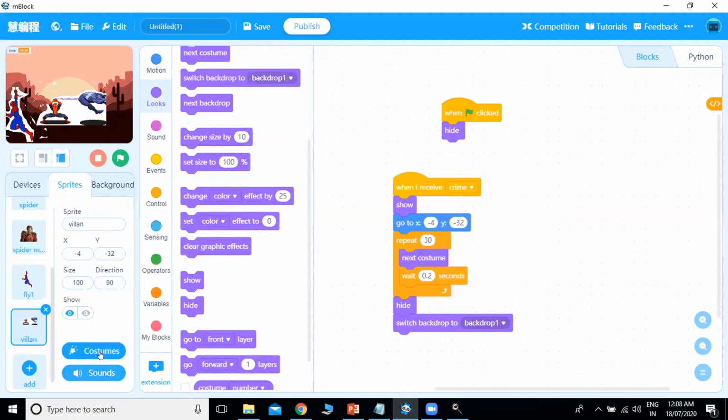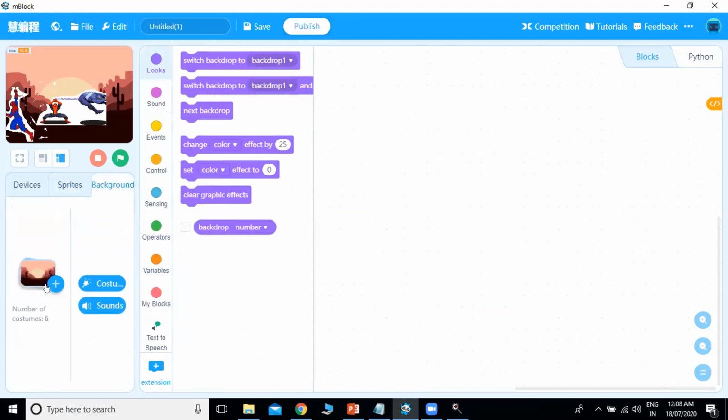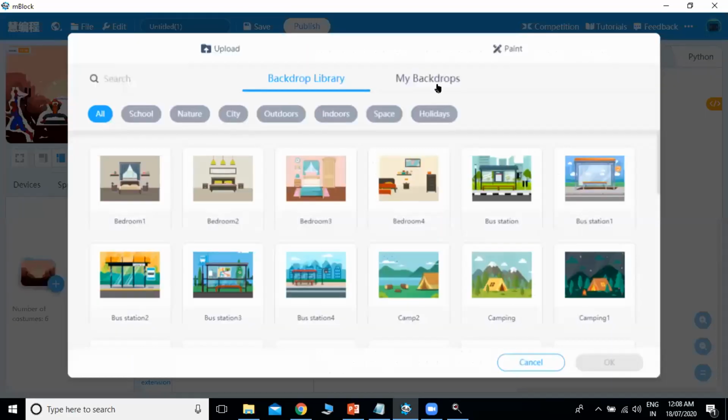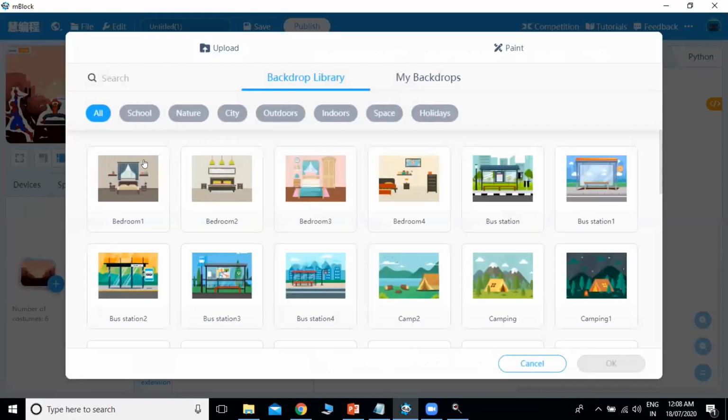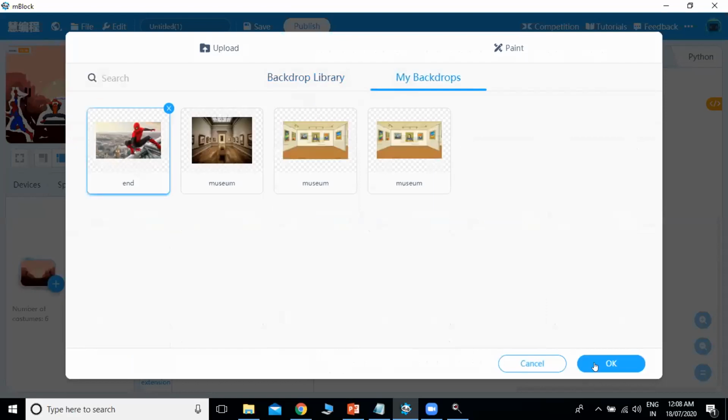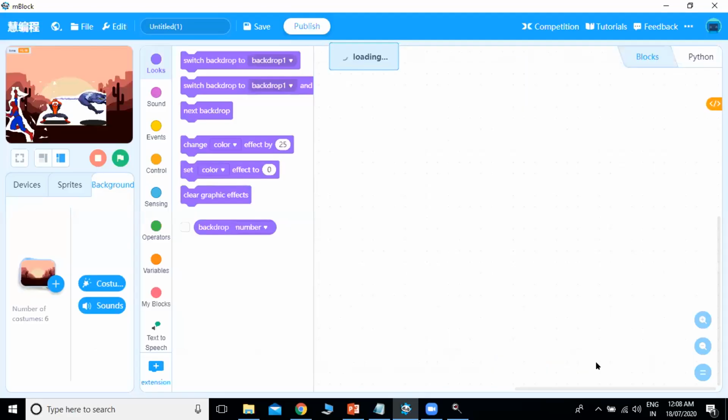So now I want one more background, that is end background. So I'll go to background and see my backdrops. I have this background end. So I will share this one with you.